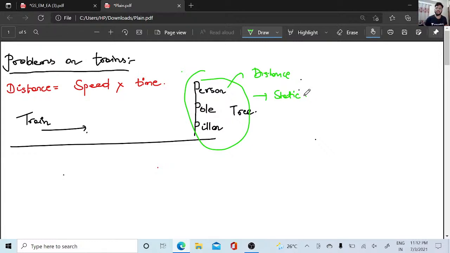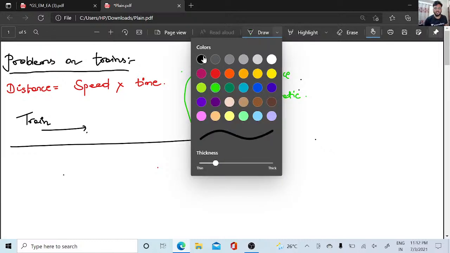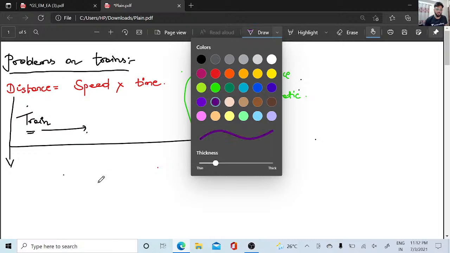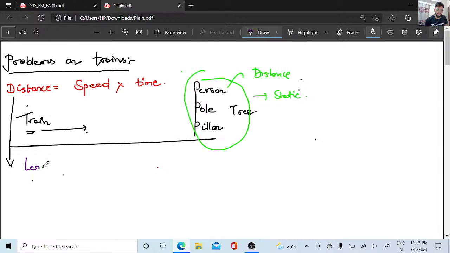So when it comes to a train, the same formula gets changed to a new formula, which is nothing but: length of the train is equal to speed into time.